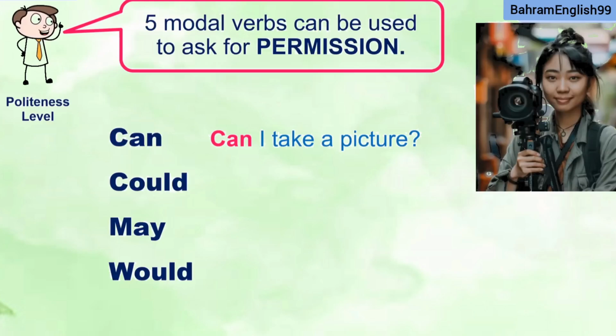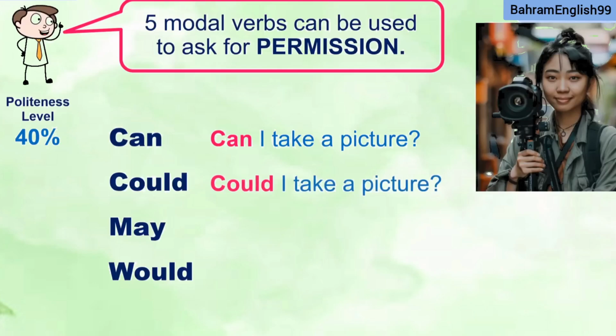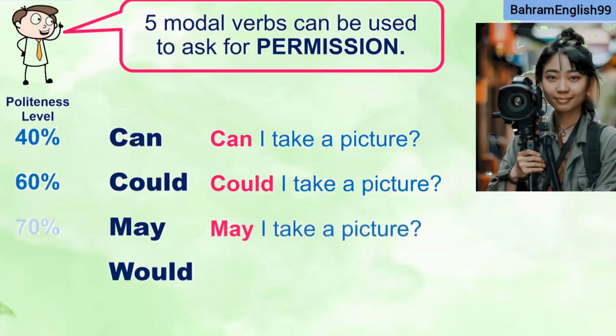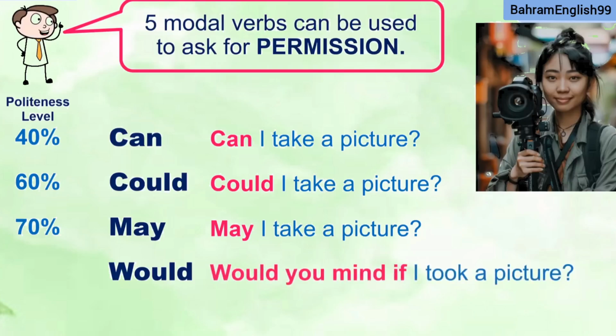Now, what is the politeness level? What would you say? Is it very polite or is it a little polite? It's not so polite. It's only 40%. Can I take a picture? If you say, could I take a picture? Is it more polite or less polite? It is more polite. Now you're at 60%. May I take a picture? You're at 70% now. And the last one, would you mind if I took a picture? Oh, you're at 80% now.